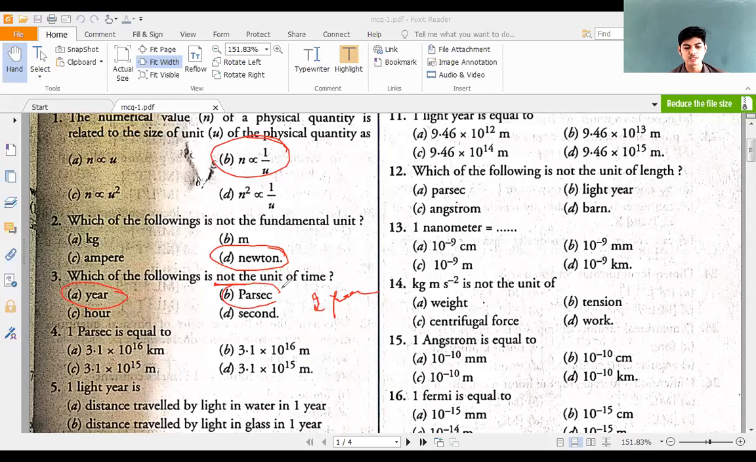Parsec, do you think parsec is a unit of time? Parsec is a unit of length. Very good. Parsec is the unit of length, it's not the unit of time. Hour is a unit of time. Second is also a unit of time. So of these 4, parsec is not the unit of time. So parsec is the right answer. This is the right answer.